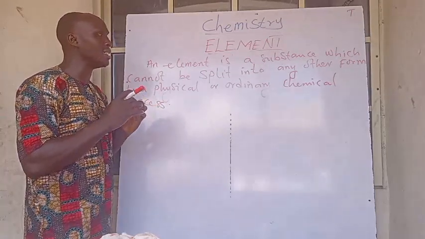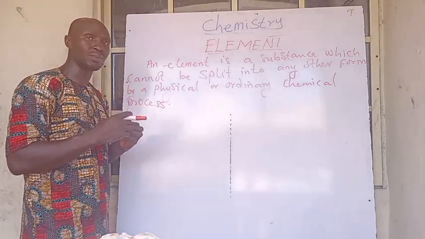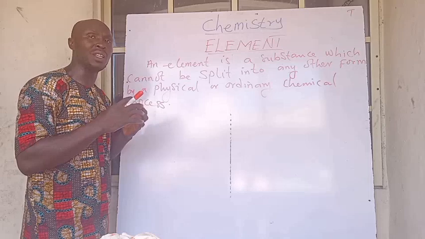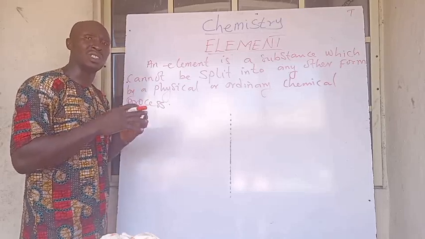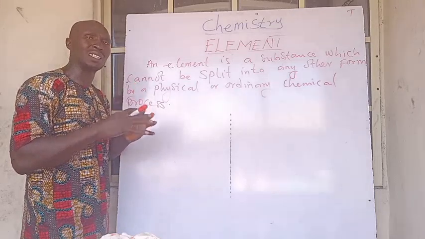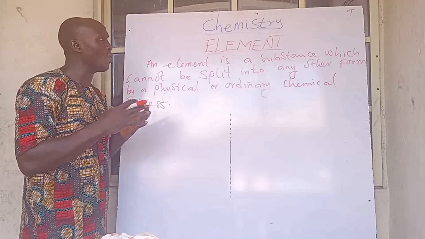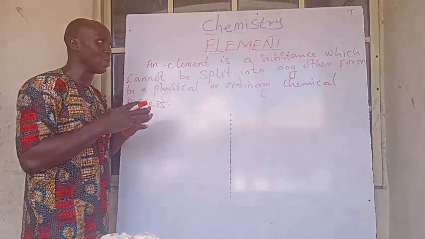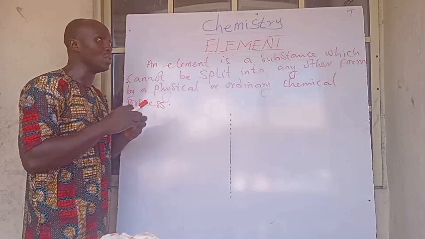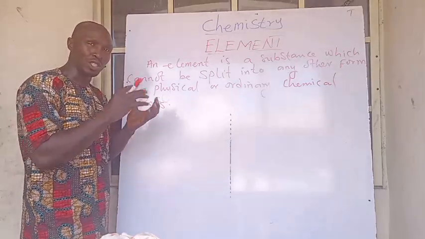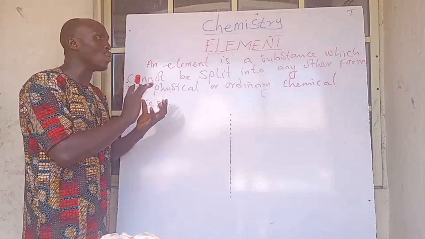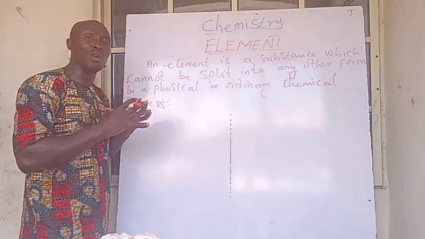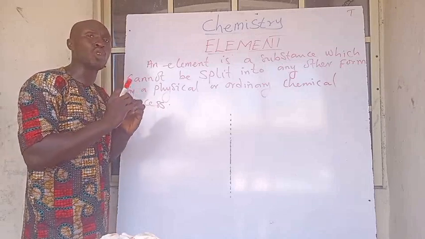We want to understand the other forms of matter. Earlier we saw that matter can exist as a solid, as a liquid, and as a gas. It can occur as an organic matter or as an inorganic matter. We've also seen that matter can be formed as an atom, as a group of atoms, as a group of molecules, or as a group of ions. But in today's lesson, we get to see matter existing as an element. So matter is formed as a result of elements coming together.